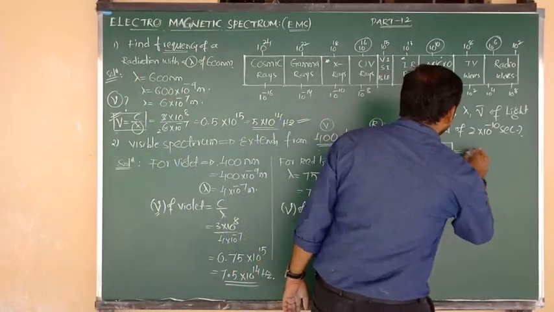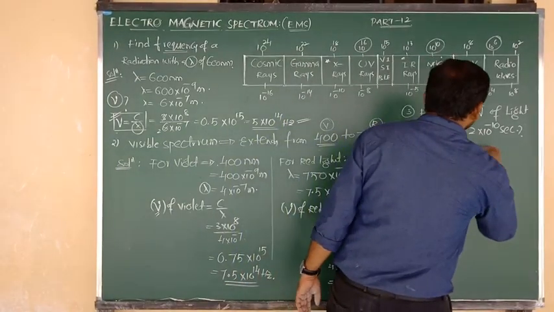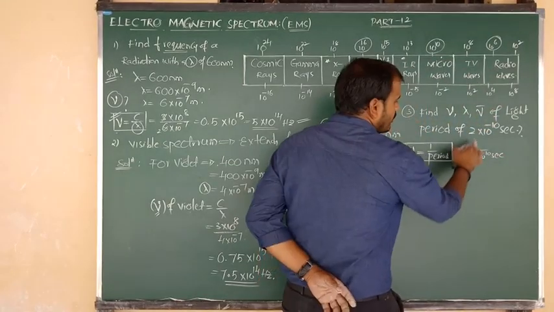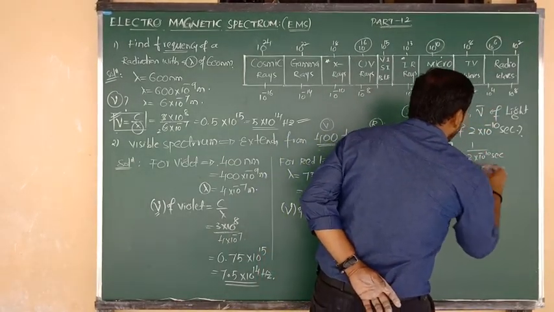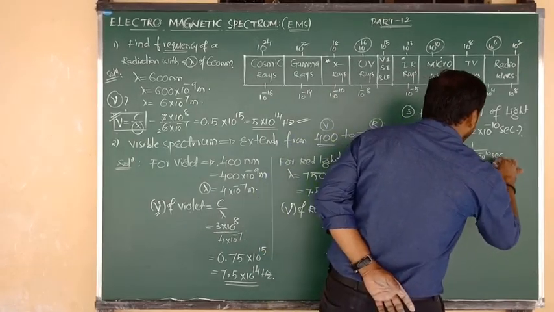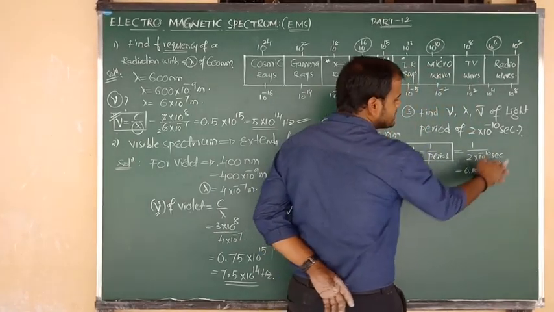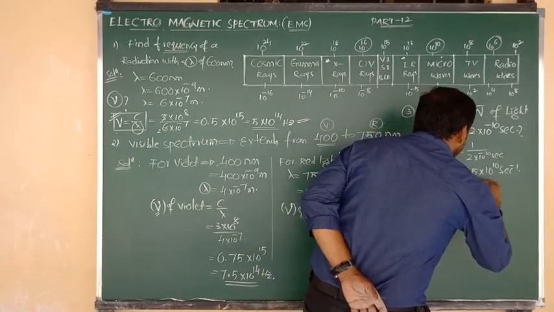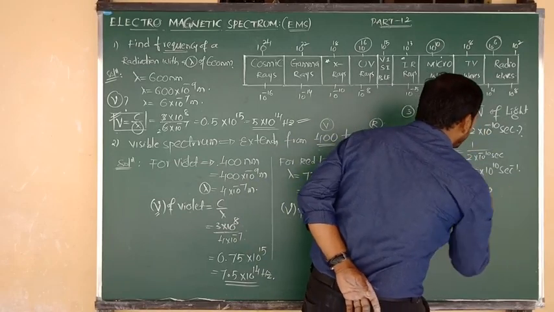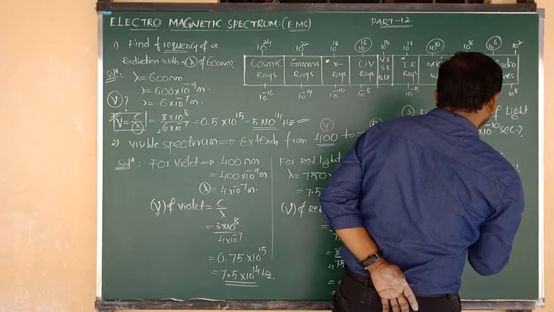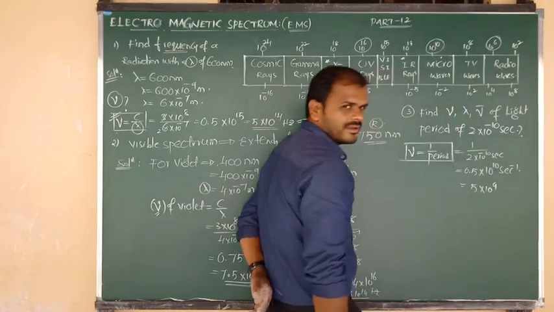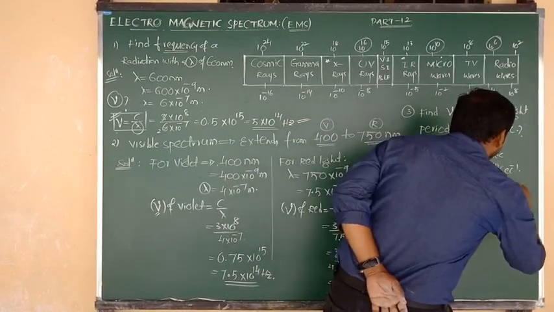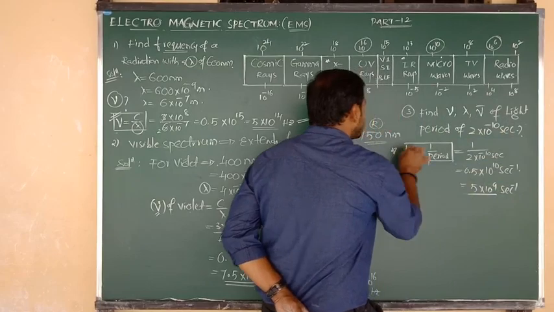Okay, fine. So frequency nu is equal to 1 by period, which is 2 into 10 to the power of minus 10 seconds. When we simplify this, 1 by 2 is 0.5. Here is 10 to the power of minus 10. When we bring it upside, it becomes 10 to the power of 10, and the second in the denominator becomes second inverse in the numerator. Upon simplification, after shifting one decimal, we get 5 into 10 to the power of 9 second inverse. This is your answer for frequency.